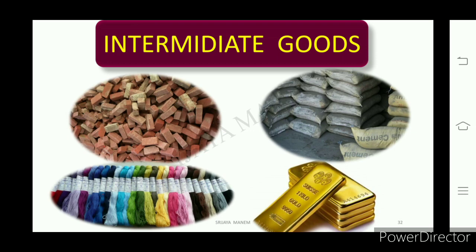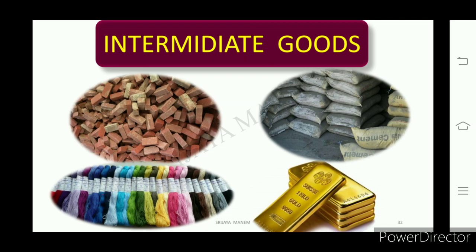These are intermediate goods in the second slide. Can we use bricks here? No. Bricks are used to construct a house. The house is the final product. Cement we cannot use directly. It is an intermediate product. So it is further processed in the construction of buildings or maybe the laying of roads, right?